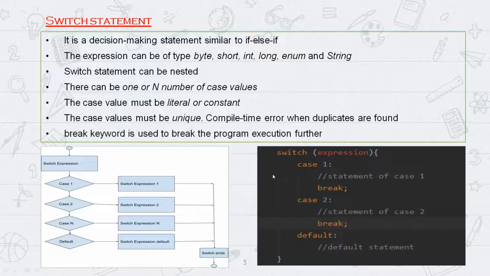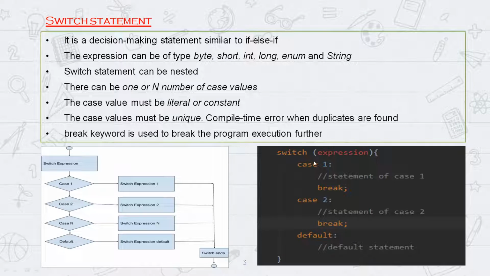So the syntax goes like this: switch, space, open and close parentheses, and inside that will be an expression. What will this expression represent? Read out the second statement: the expression can be of type byte, short, int, long, enum, and string.